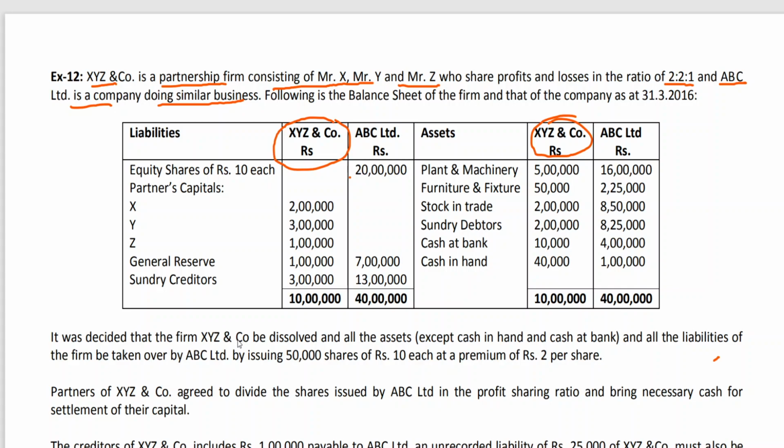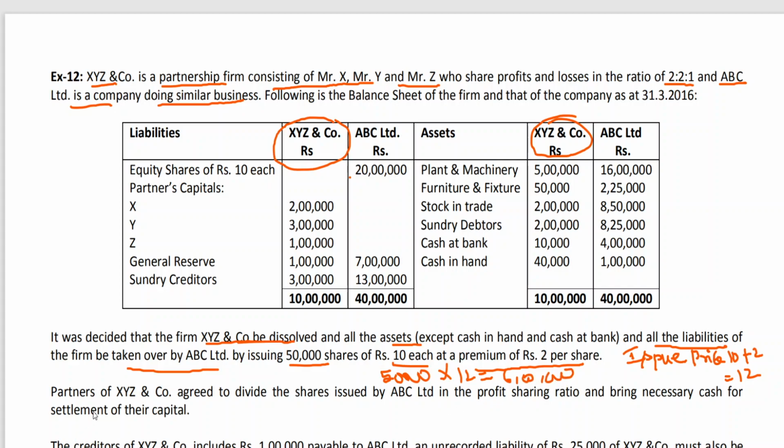It was decided that firm XYZ and Co be dissolved and all the assets except cash in hand and cash at bank and all the liabilities of the firm be taken over by ABC Limited by issuing 50,000 shares of 10 each at a premium of rupees 2 per share. This is what is called the issue price. Issue price is 10 plus 2, which comes to 12 rupees. Now that means purchase consideration is 50,000 times 12, 6 lakh rupees.